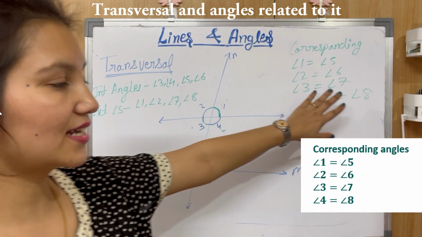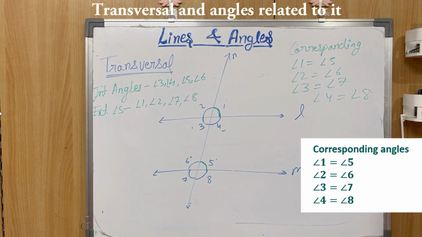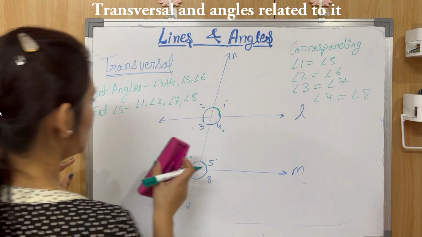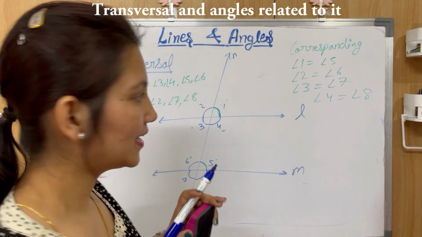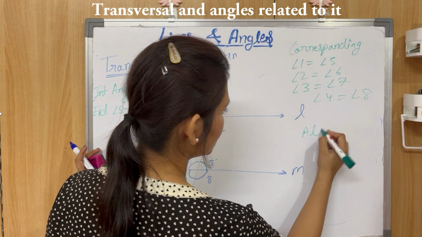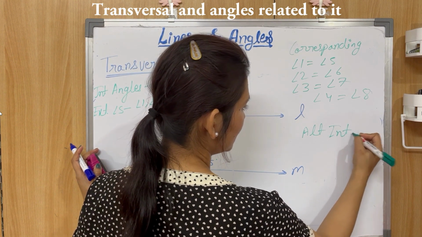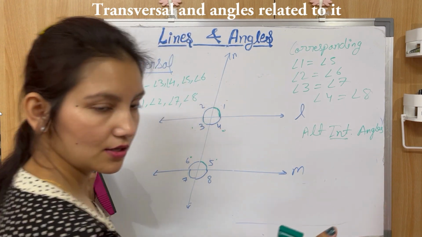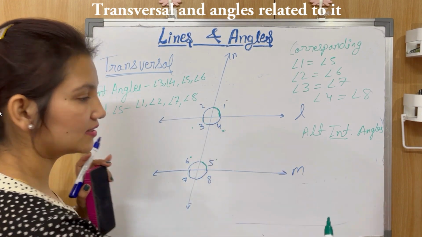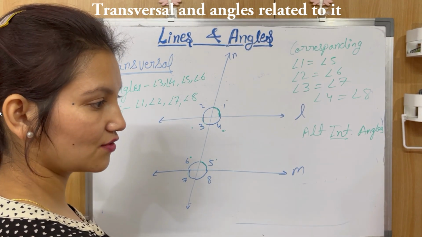Okay, so corresponding angles clear, interior angles clear. Okay, so let's rub them off so that we can discuss further. Now let's talk about alternate interior angles. Now first, the word interior is there, means these angles, and alternate means one is this side of the transversal and the other is that side of the transversal.